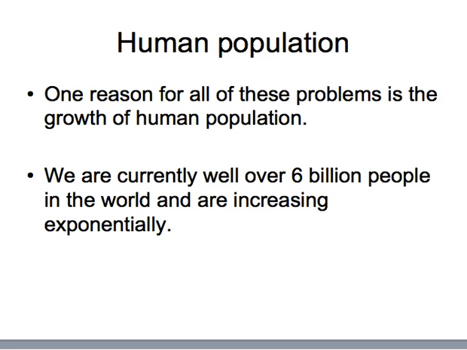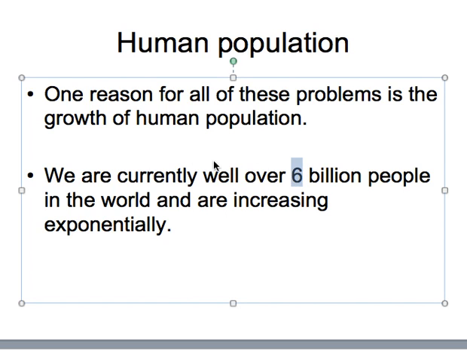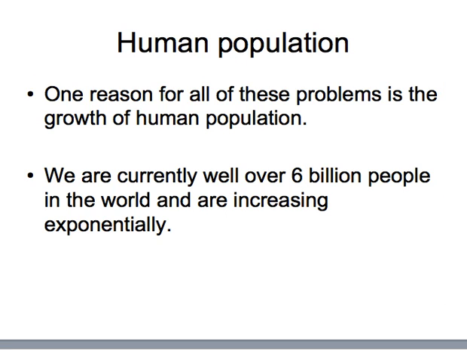So shifting a little bit away from that has to do with you and I, the human population. And one reason why all of these problems are occurring and getting worse is because of us. Now, I purposely left this slide with this 6 billion people for a reason. So yeah, you can go ahead and write 6 billion in your blank right there. But when I first made these notes many years ago, this was the information. We're currently at well over 6 billion people in the world. Check out this next chart.